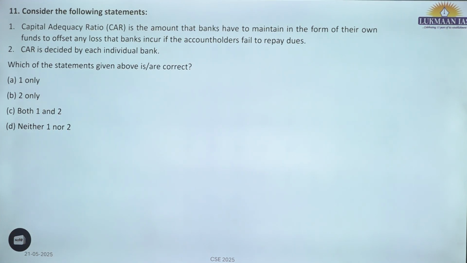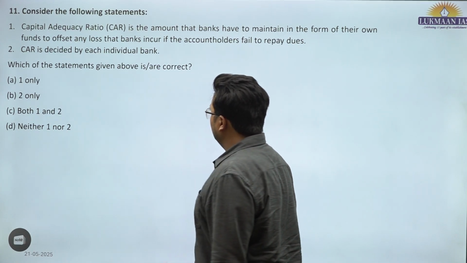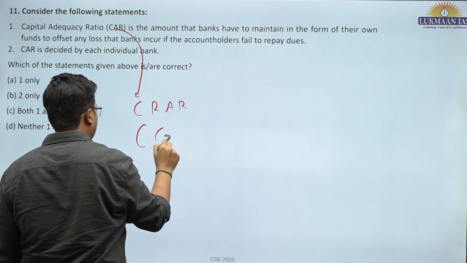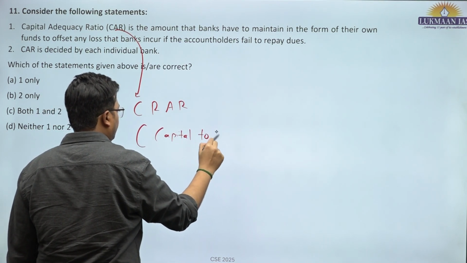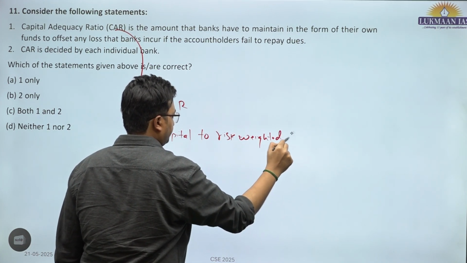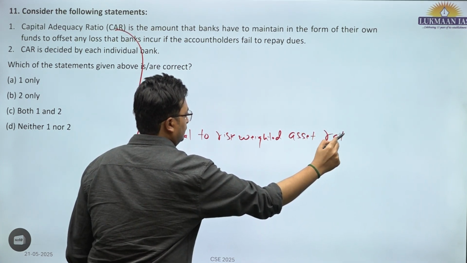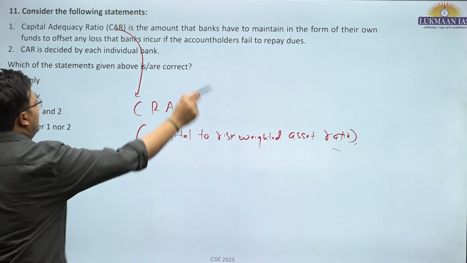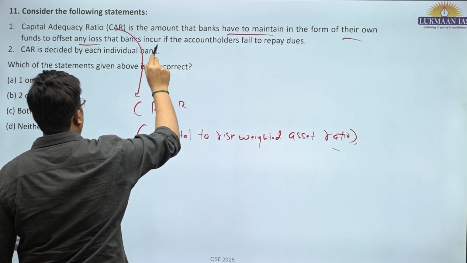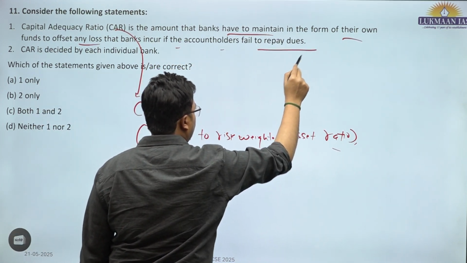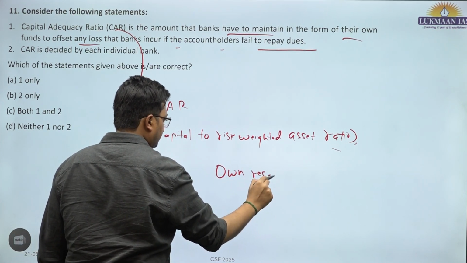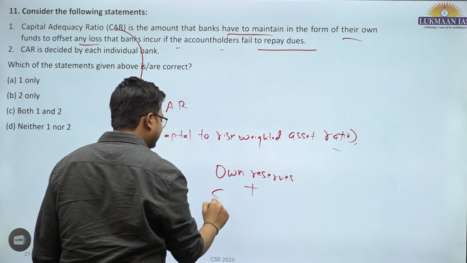11th. So consider the following statements. Capital adequacy ratio, also known as capital to risk weighted asset ratio, is the amount that banks have to maintain in the form of their own funds to offset any loss that the bank incurs if the account holders fail to repay dues. That means they need to have their own reserves plus supplementary reserves.